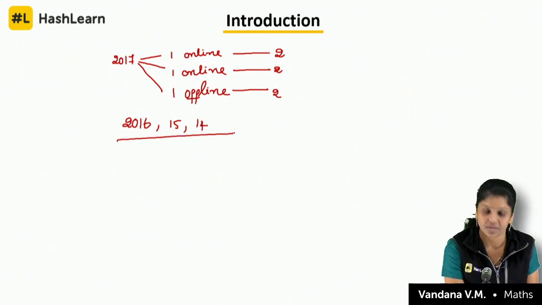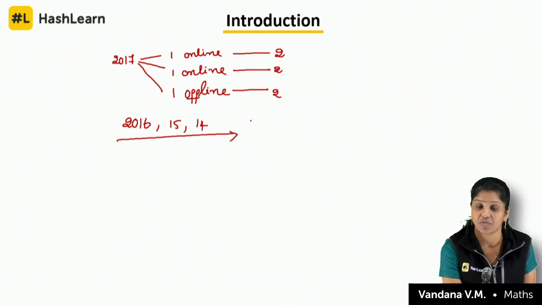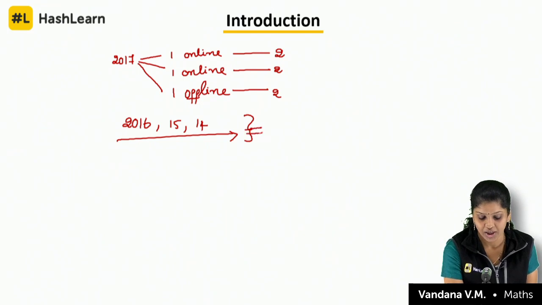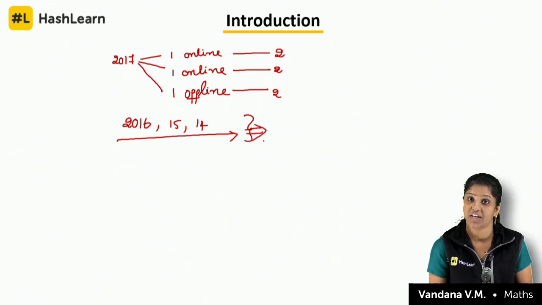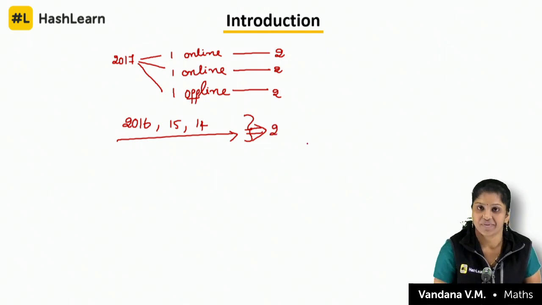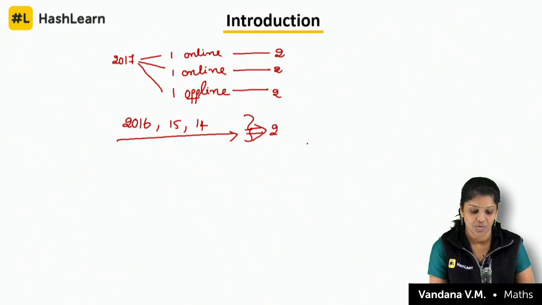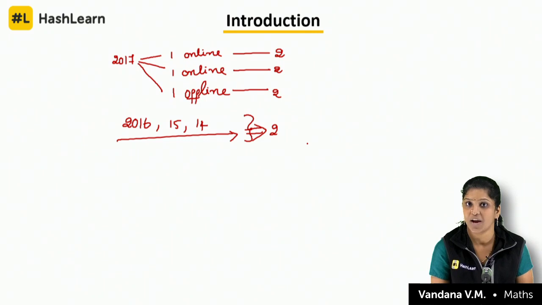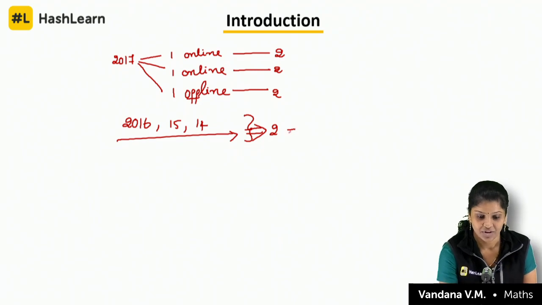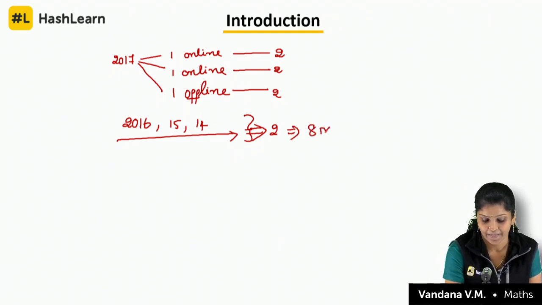All the years without fail, in each paper we can find two questions. So what is the weightage? In a year, if you are attempting, you have that option now, so it is 8 marks. You can easily get 8 marks.